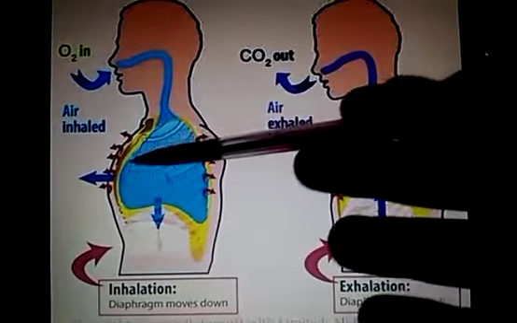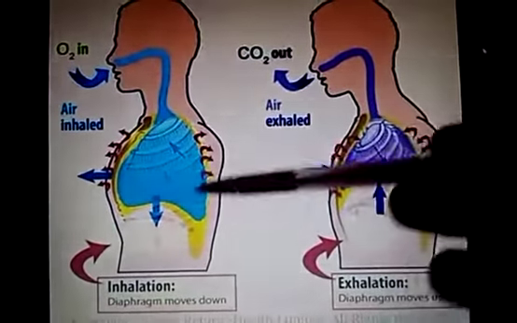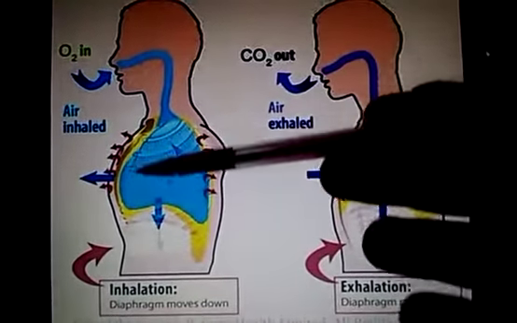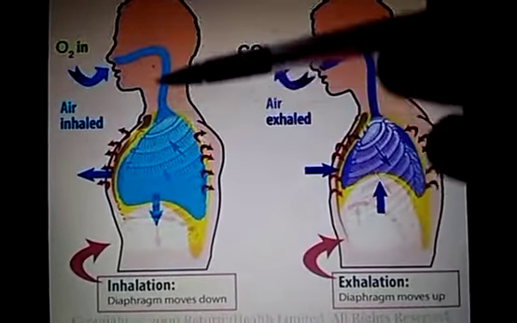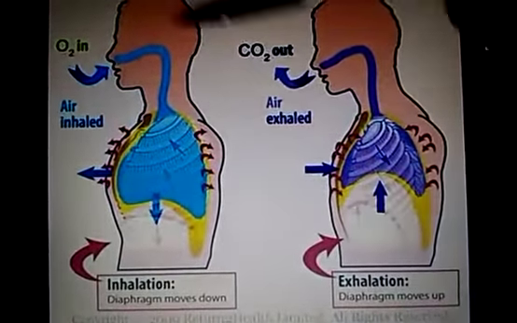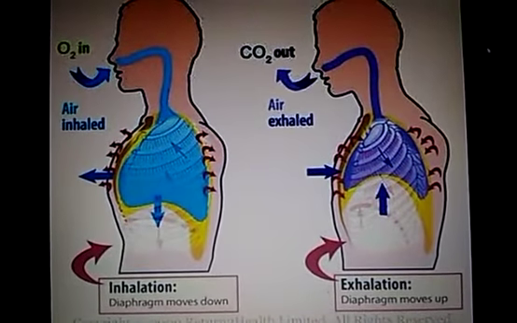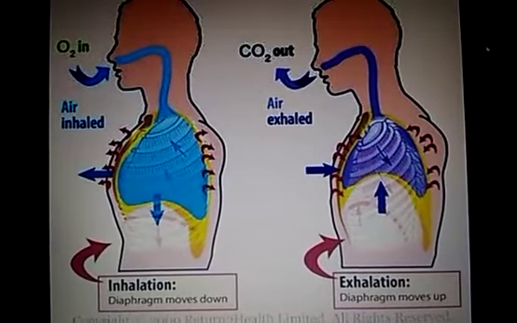So here, what happened to the volume? The volume of the chest cavity or pleural cavity increases. This causes a reduction in pressure inside the lungs. Generally, the atmospheric pressure is about 756 mm of Hg.